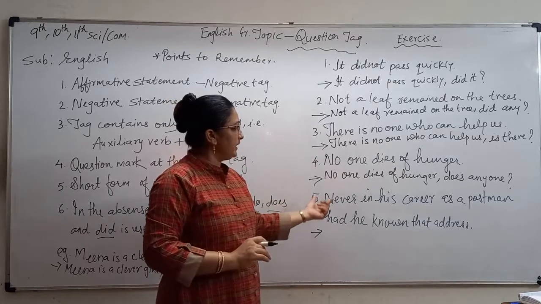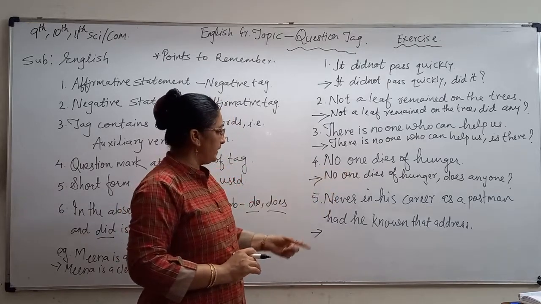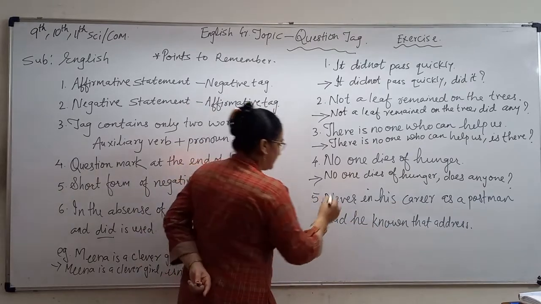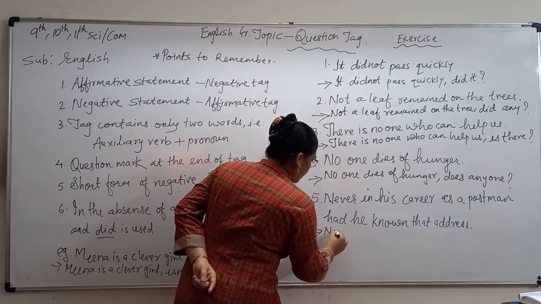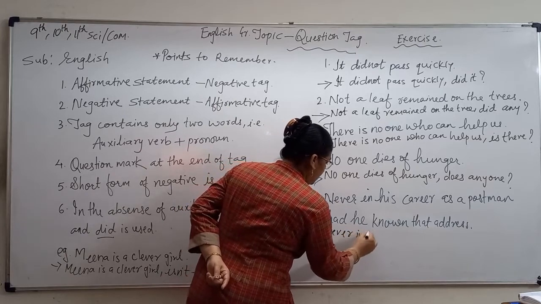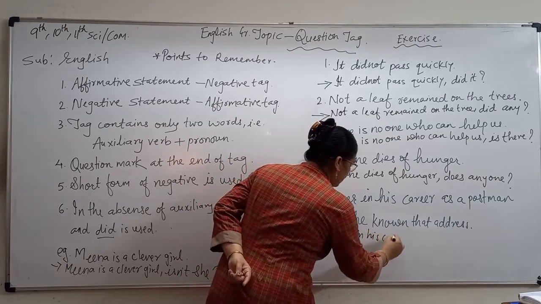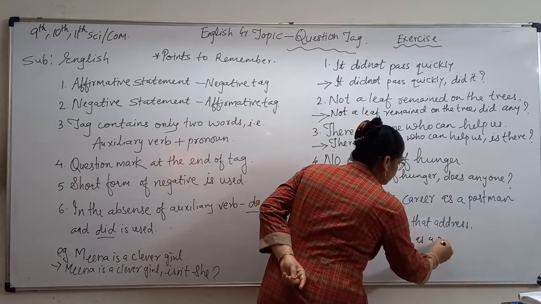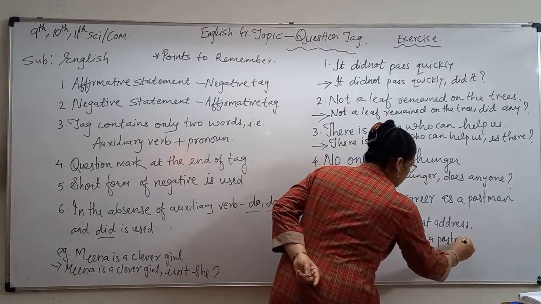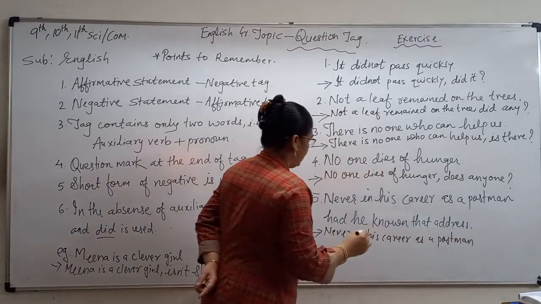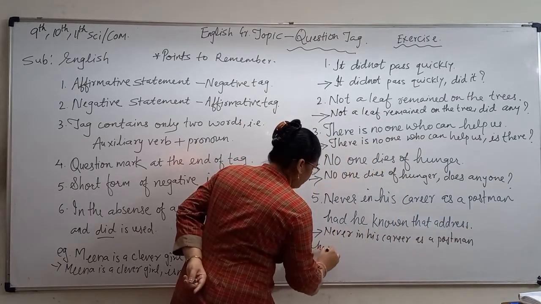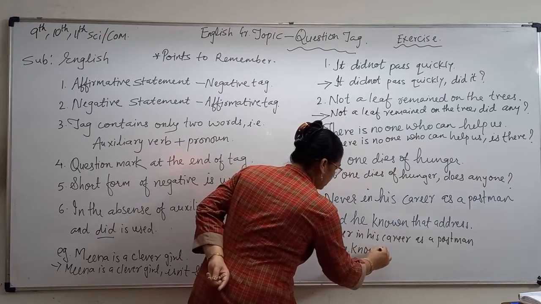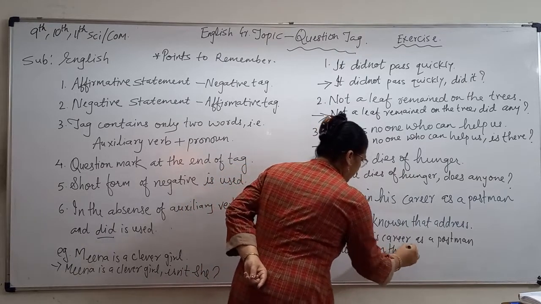Now, never in his career as a postman had he known that address. So here I will copy the sentence. Never in his career as a postman had he known that address.